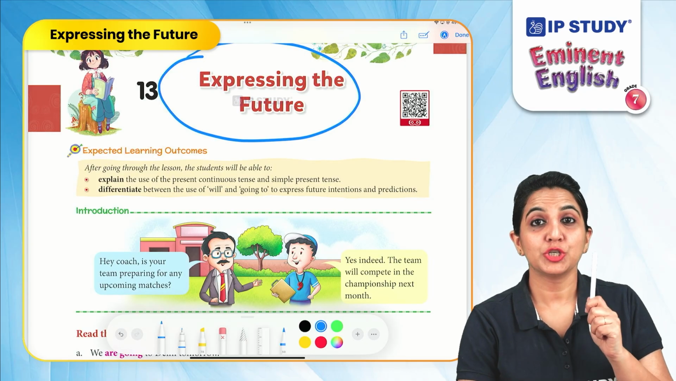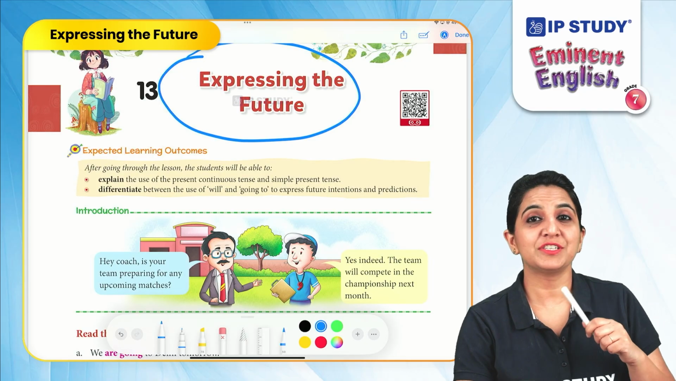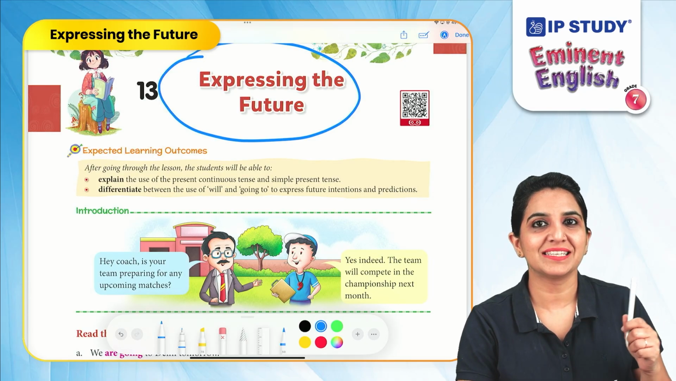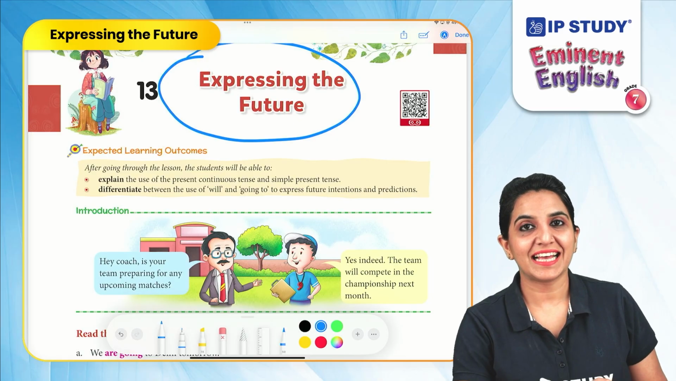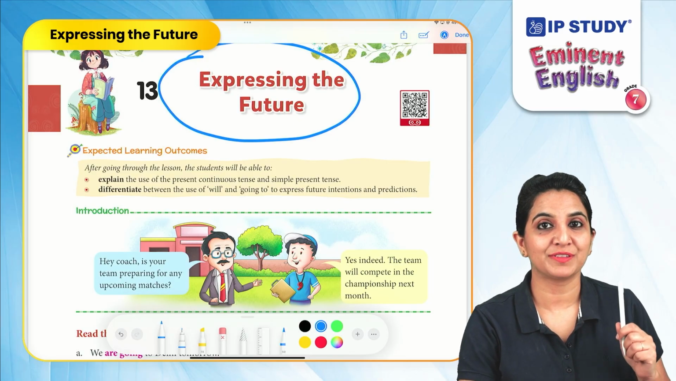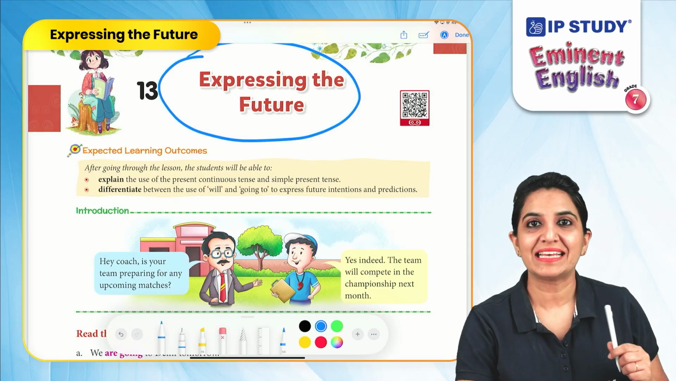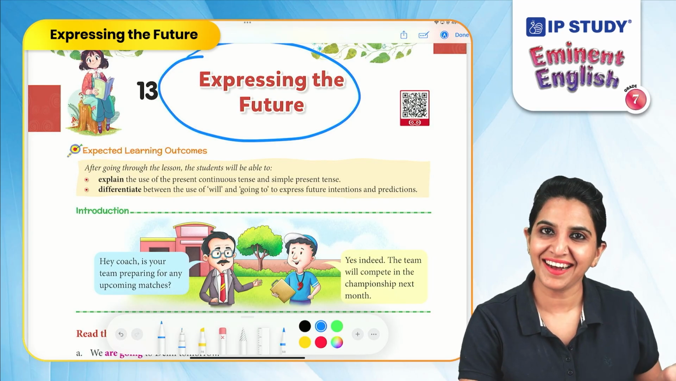Tool 3. Tool 3 is the tool which is very common in the present continuous tense. What is that? Very good. That is the ing form of the verb along with is, am, and are.